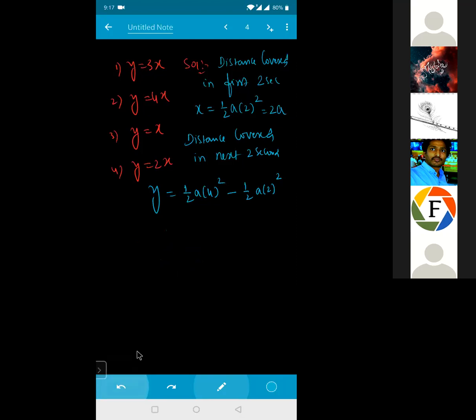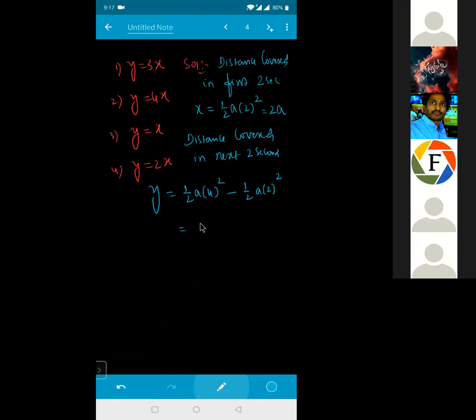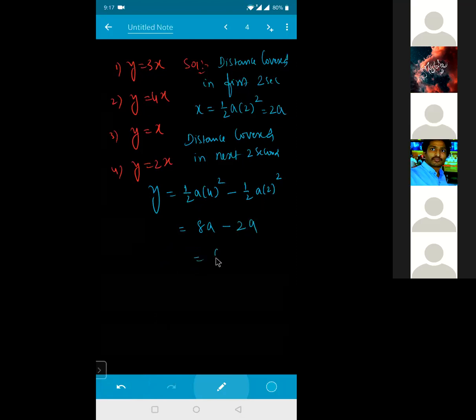So that is what I have done right now. So Y is equals to total time taken is 4, and already in 2 seconds how much distance has been traveled? Half of your a into 2. That means this value is becoming how much for you? Can you tell me? 4 square is 16 divided by 2, how much is it? 8. 8a minus this one is 2a. So 8a minus 2a is how much?